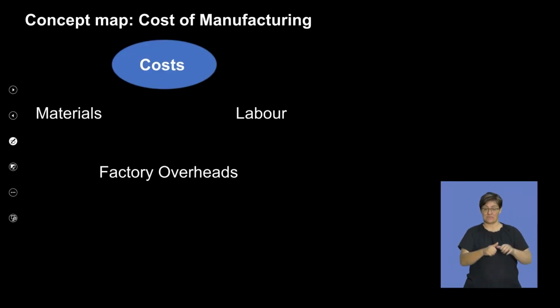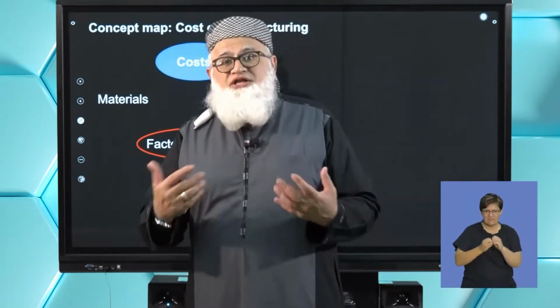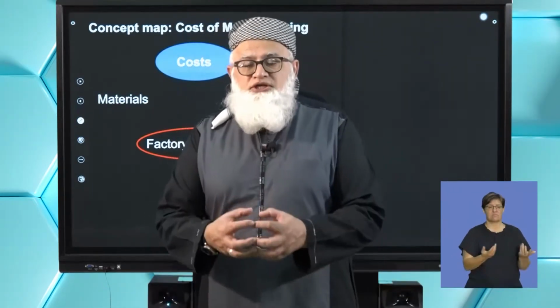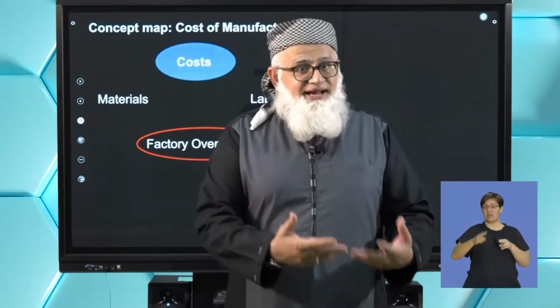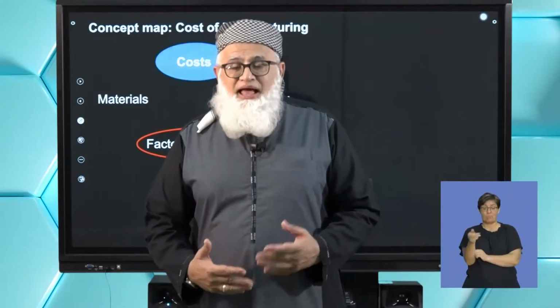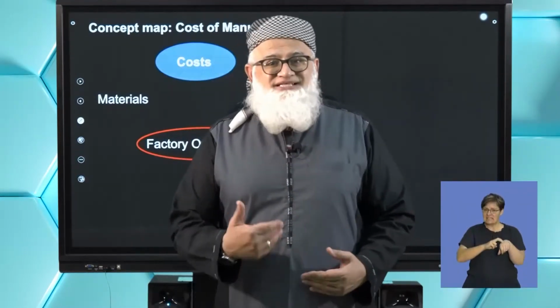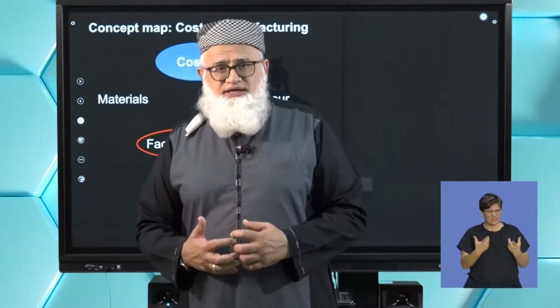Okay, the next one that we talk about is my factory overheads. Now, in order to manufacture a product, you need to have premises. So there's factory rent. Obviously, there's machinery in the factory, and that machinery is going to be depreciated. Remember, you've done depreciation early on in the curriculum.